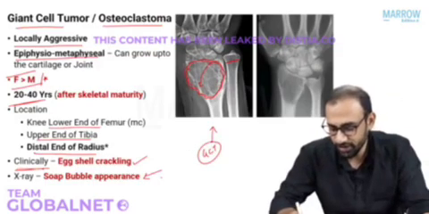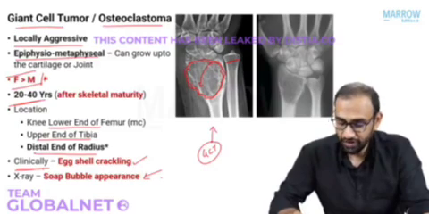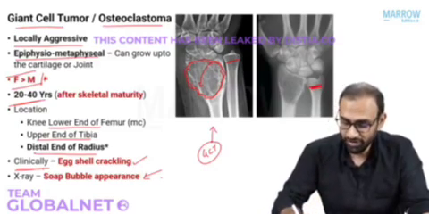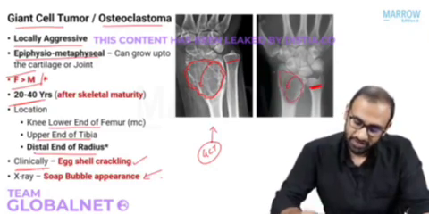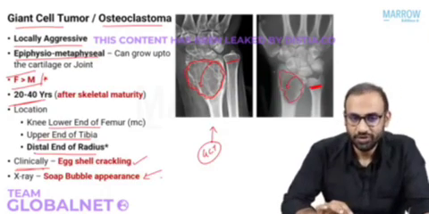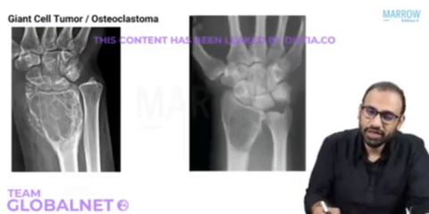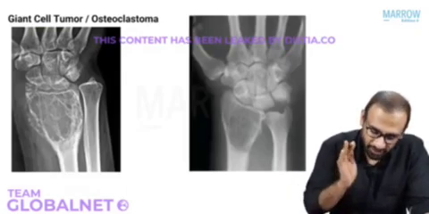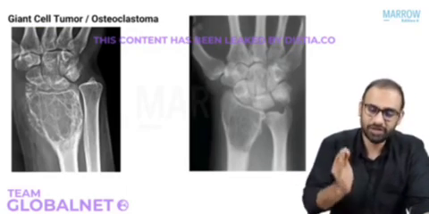Another X-ray, look at this. Lesion in the distal end of the radius, X-rays of the wrist, growth plate is fused, skeletally mature individual, lesion starting in the epiphysis, moving into the metaphysis. This is your giant cell tumor. Okay, are you able to work it up? Please do this. These are your classical images that will show up on your exam.